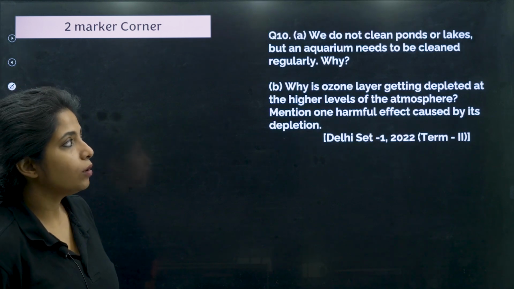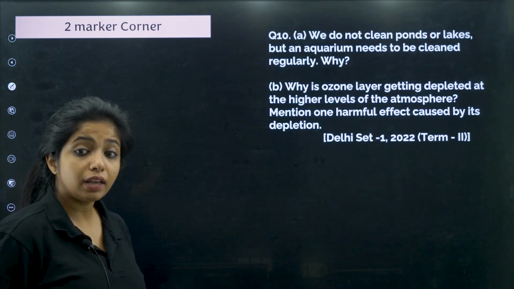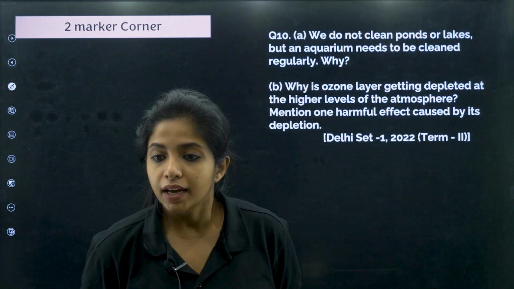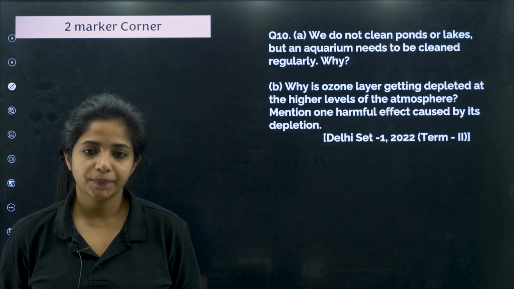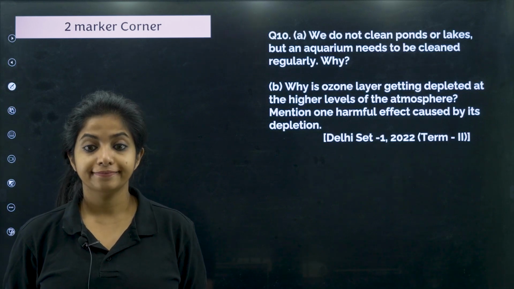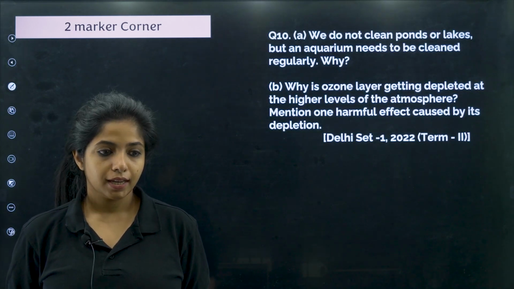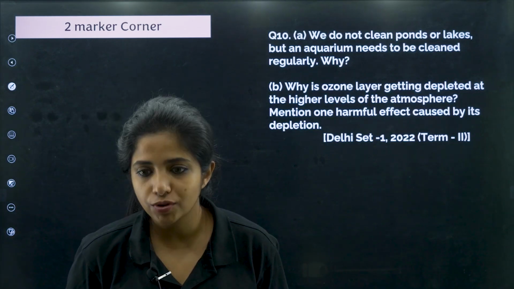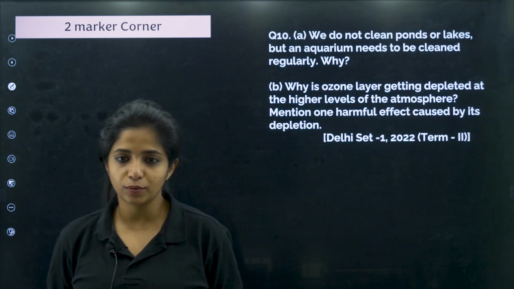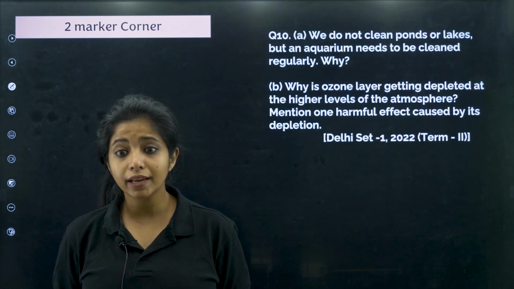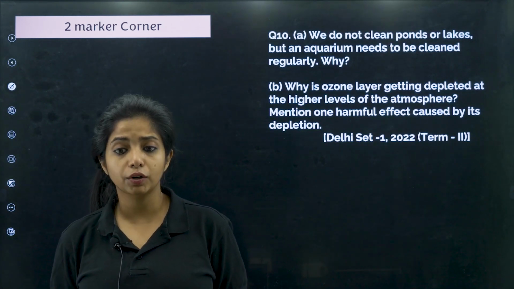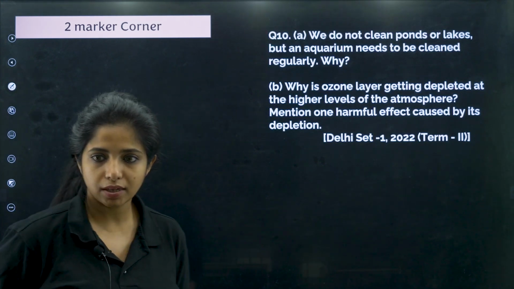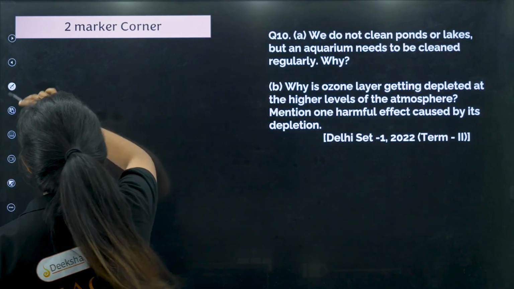We do not clean ponds or lakes, but an aquarium needs to be cleaned regularly. Why do you think we need to clean the aquarium and not the ponds and the lakes? Because in an aquarium, we are not going to add decomposers or detritivores there. But in the ponds and the lakes, they naturally have the decomposers and detritivores, which break down the organic compounds into inorganic substances, and break down all the excreta and things like that.